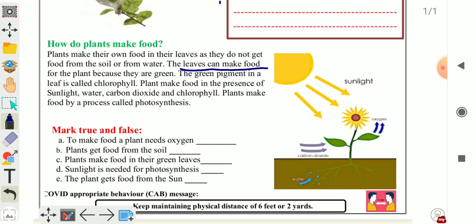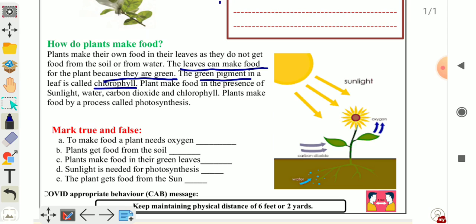Leaves make food for the plant because they have green pigment. क्या है बच्चों उनके पास? They have green pigment and this green pigment is called chlorophyll. Chlorophyll is a green pigment present in the leaves or green parts of the plant which helps in making food for the plant.